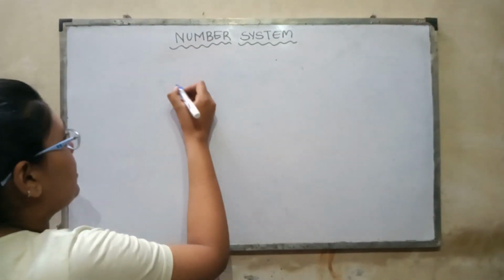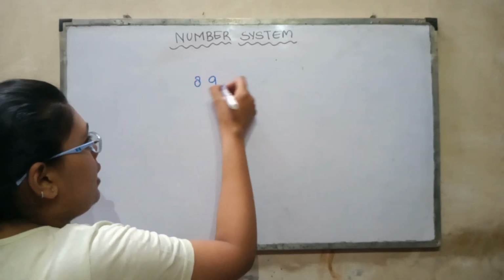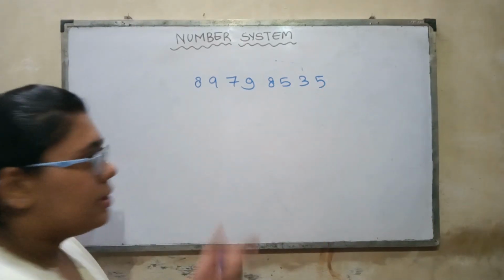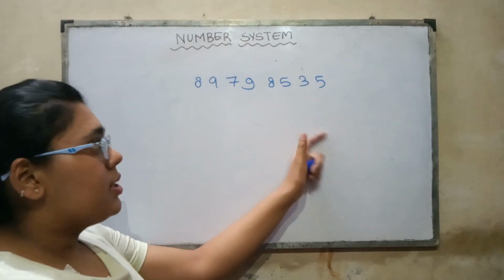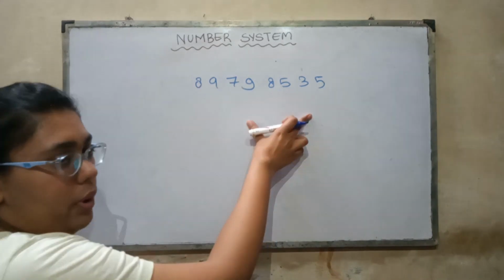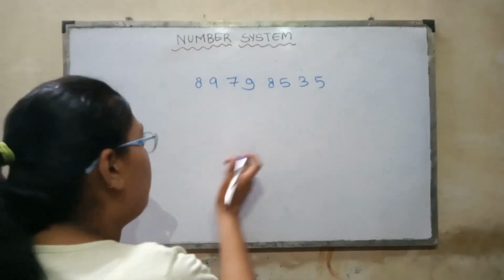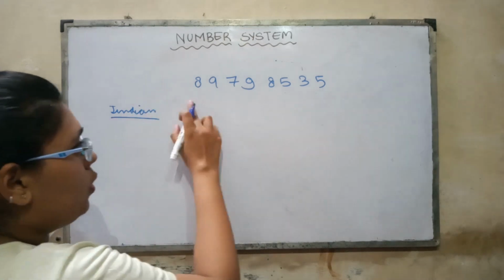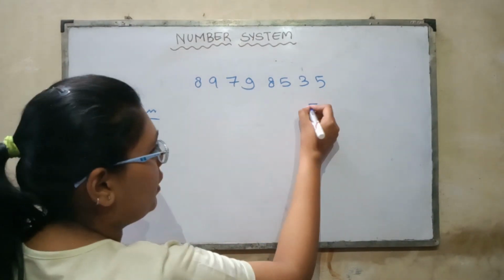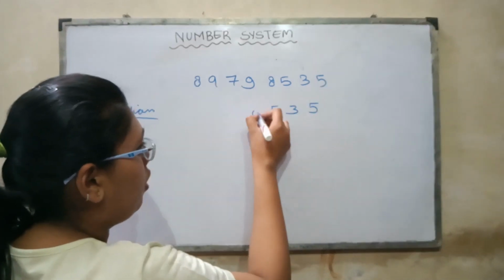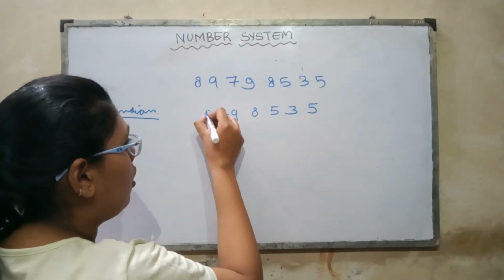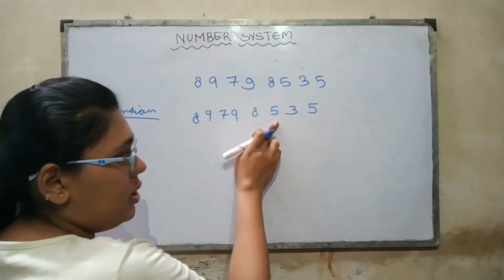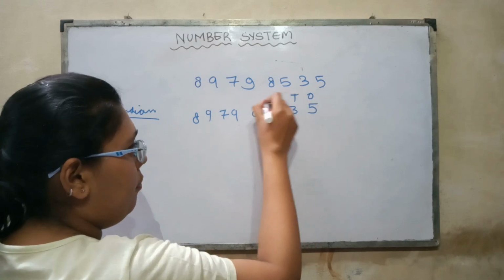Now, let us take a sequence of numbers as 8, 9, 7, 9, 8, 5, 3, 5. Suppose this is a sequence, and now you have to write it in number form, in the Indian as well as international form. So first let's go with the Indian form. You first copy the number. Now start from the extreme right. What I told you, first write the values.